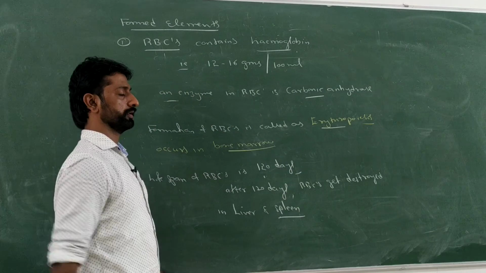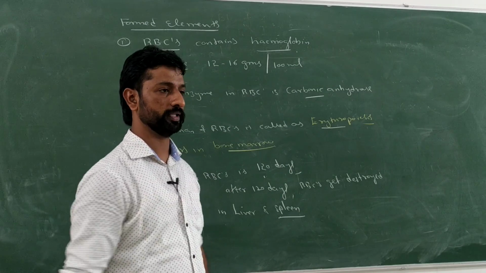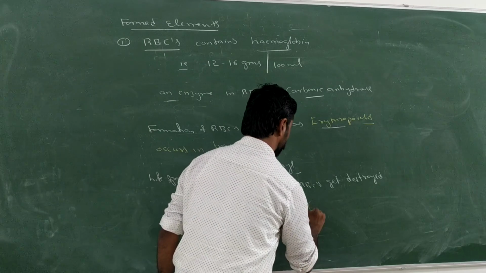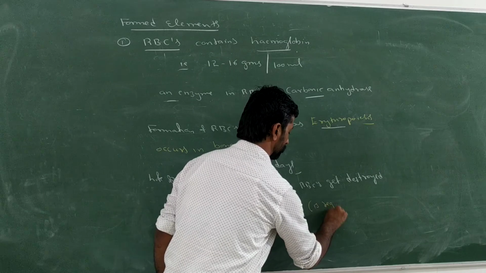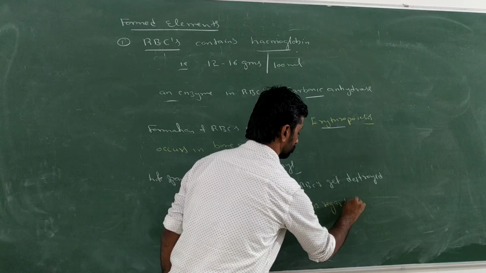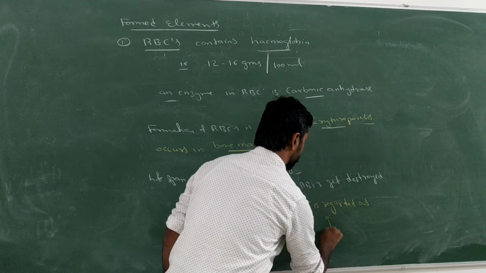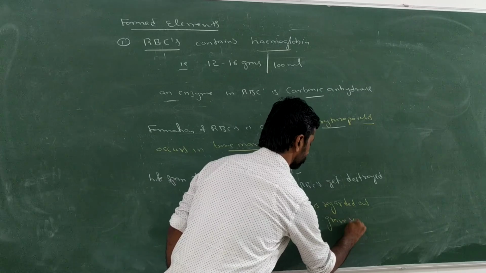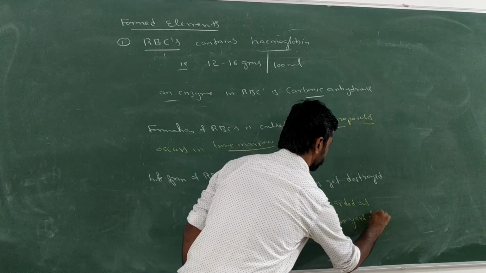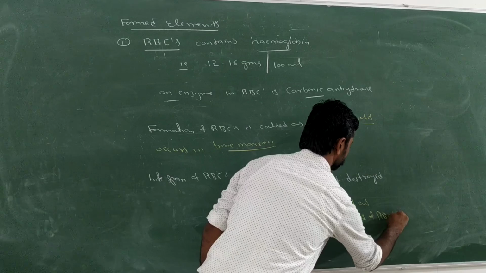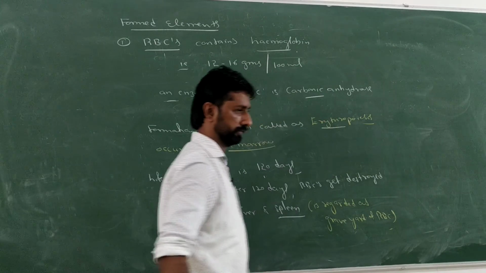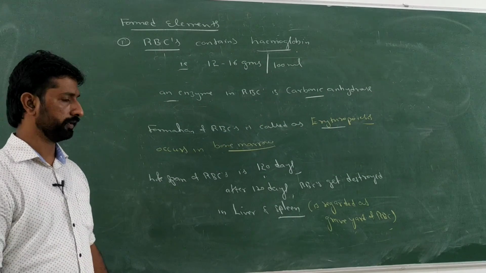As the greater destruction of the RBC is carried out by the spleen, the spleen is regarded as the graveyard of RBC. It is a secondary lymphoid organ.